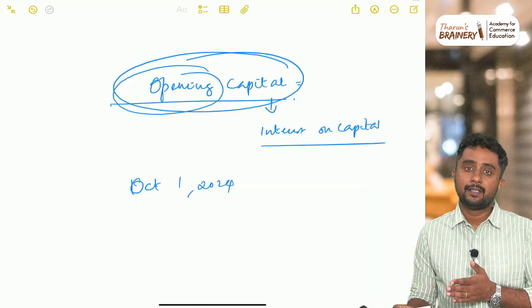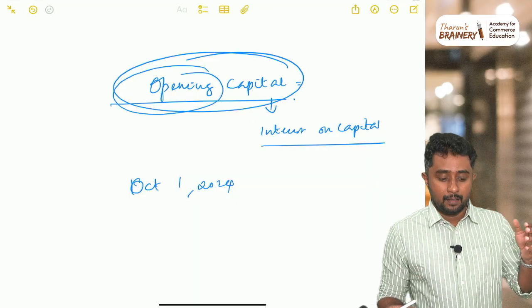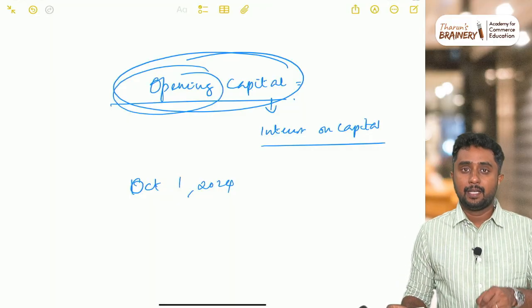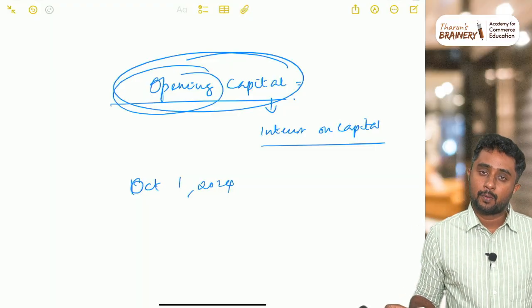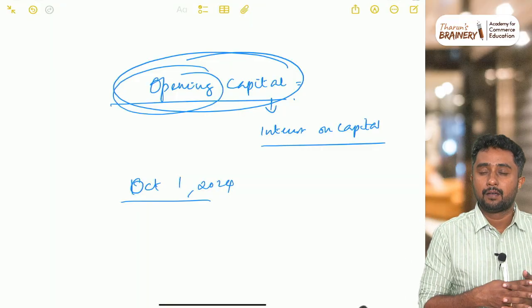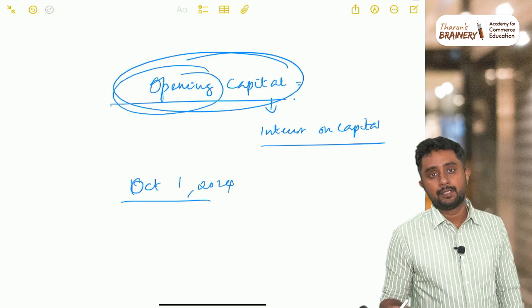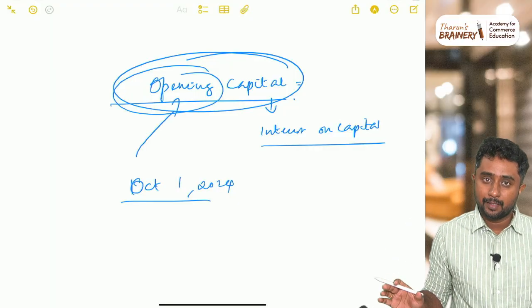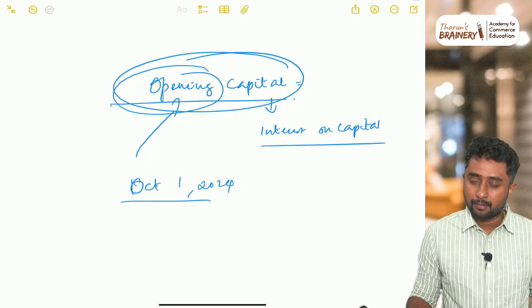Over the years we must have been preparing the capital accounts for the past three or four years. So when you check the beginning of the year, the amount of capital at that time is called opening capital. Similarly, if on October 1 you and two of your friends start a business together, the capital contributed by you today forms the opening capital, or initial investment. This opening capital is the base for calculating interest on capital.